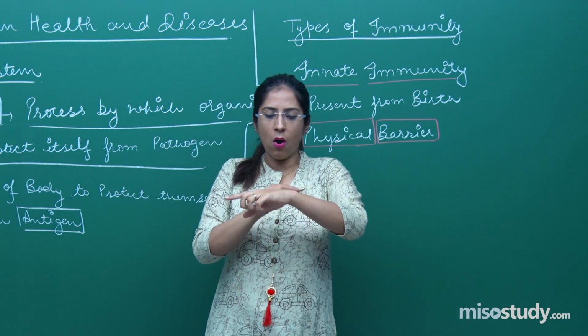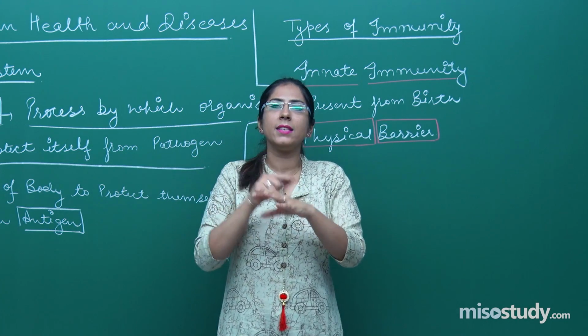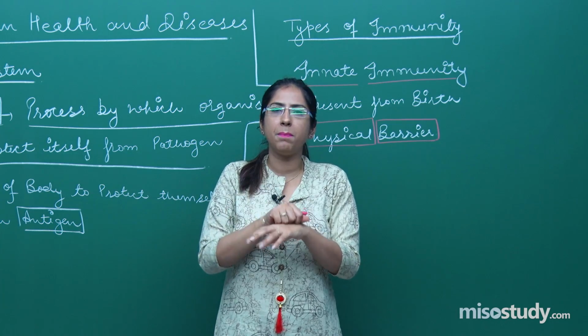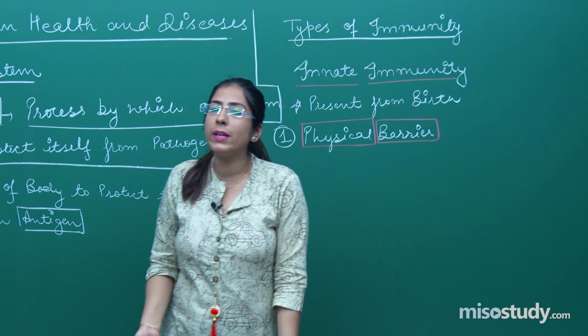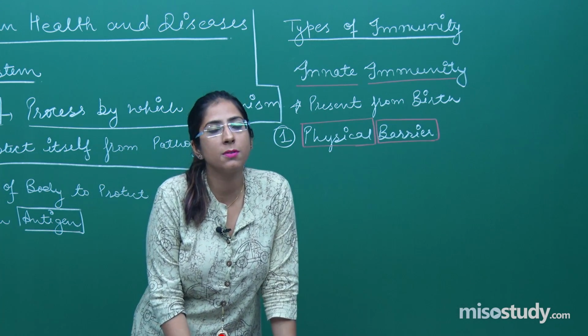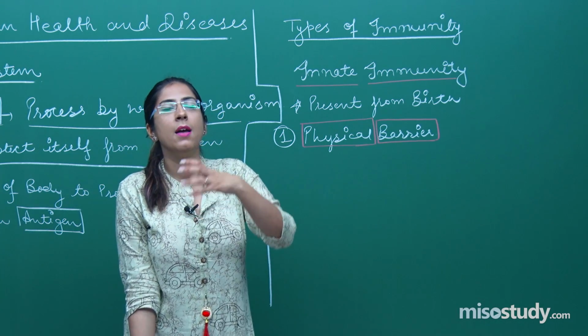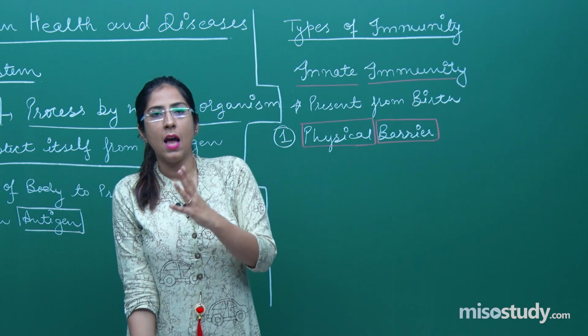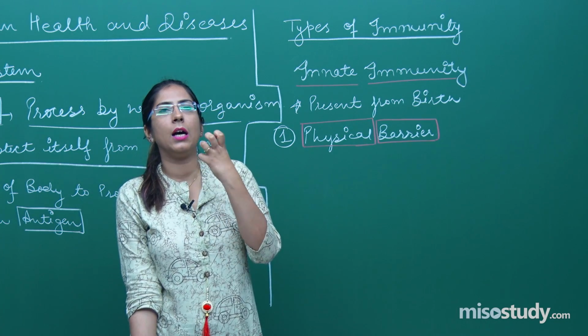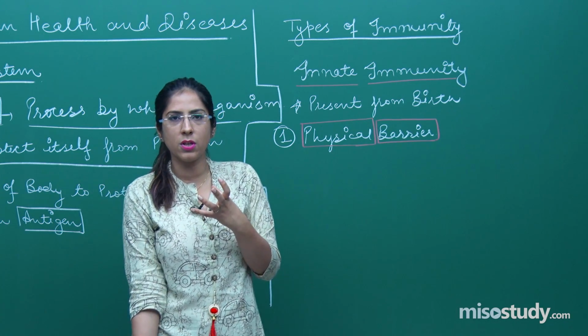We all have skin, right? And this skin does not allow the penetration of pathogens. Not only skin, there are certain mucous membranes as well, like in our respiratory tract, our respiratory system, which have a mucous lining, right? And they basically prevent the entry of pathogens.